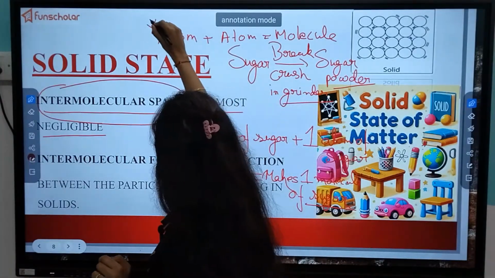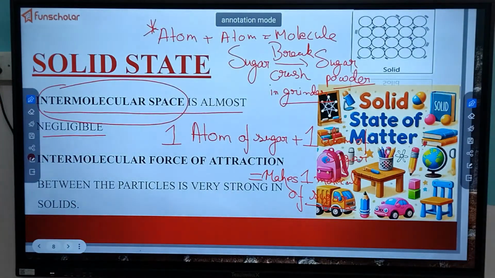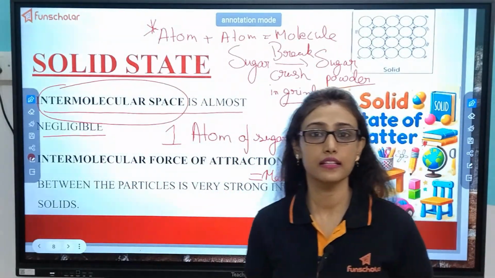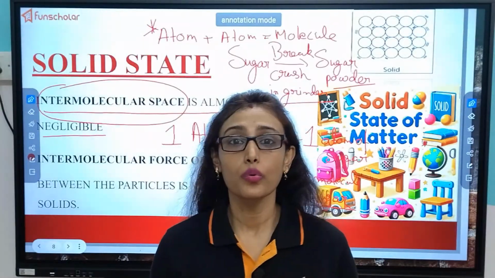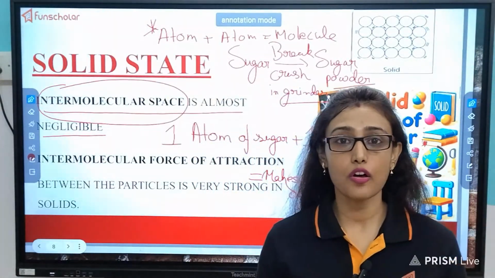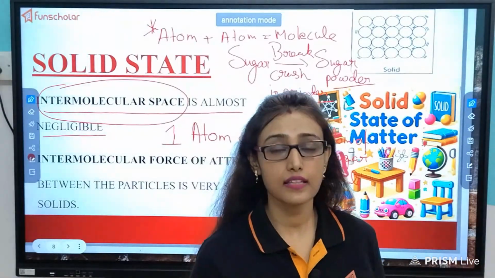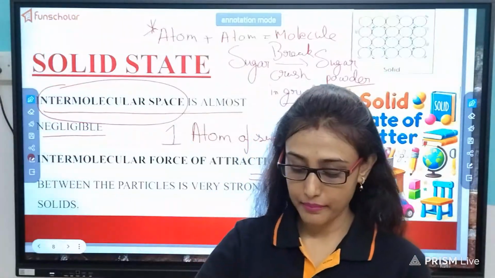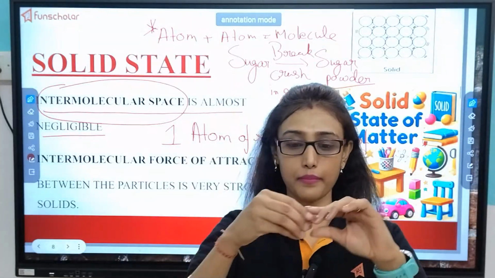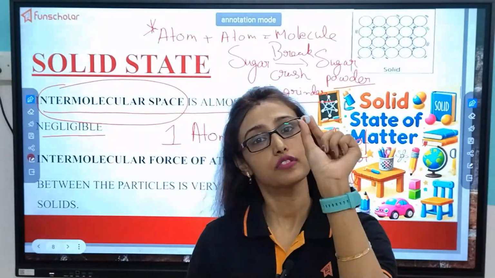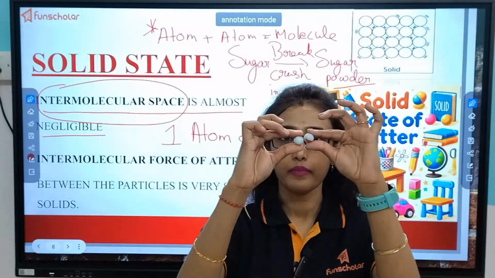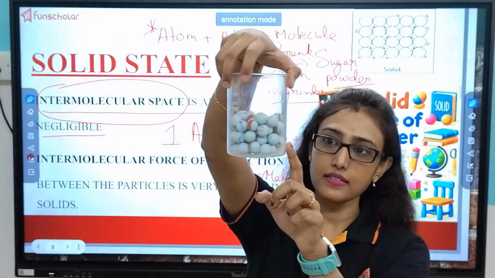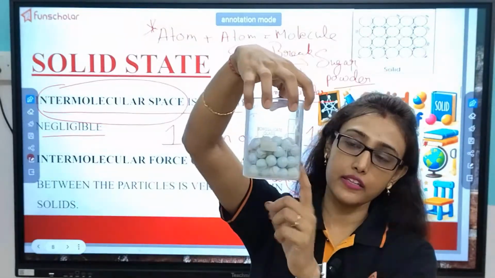You please write down this point or take a screenshot, because it is the most important point and you have to read this throughout your school life. So this is the base of your chemistry, physics, even biology. So suppose I am considering this one marble as a molecule of solid matter. Another same. Now you see there is some space between the molecules, right?